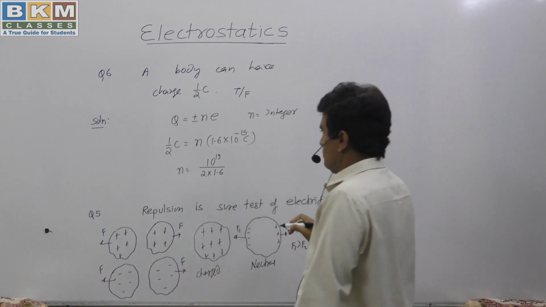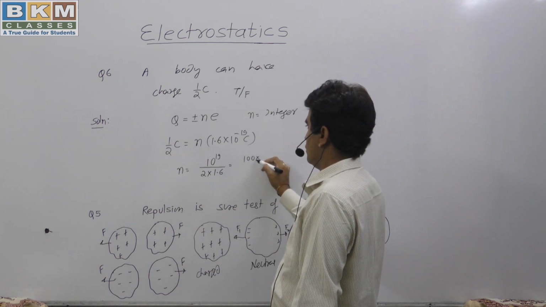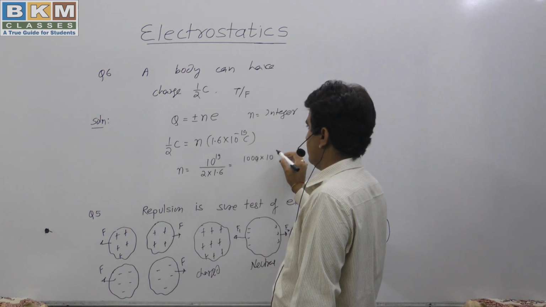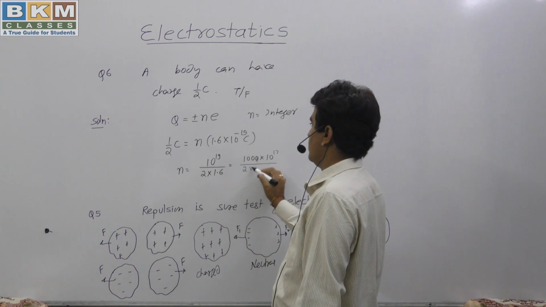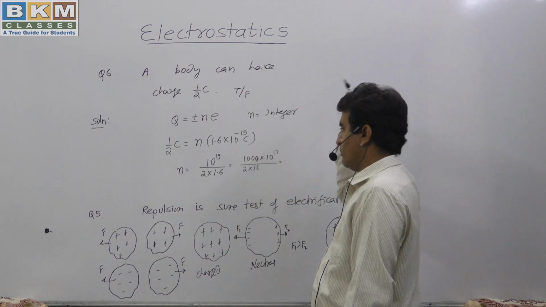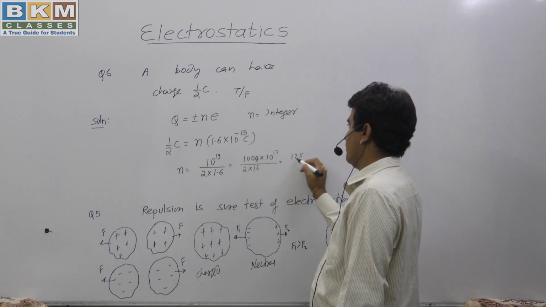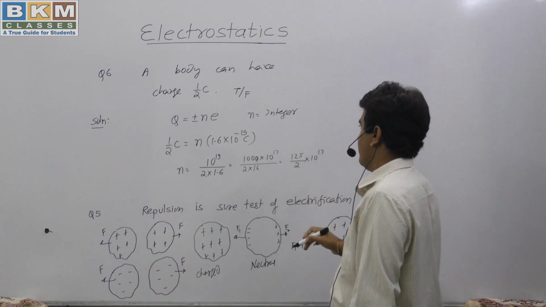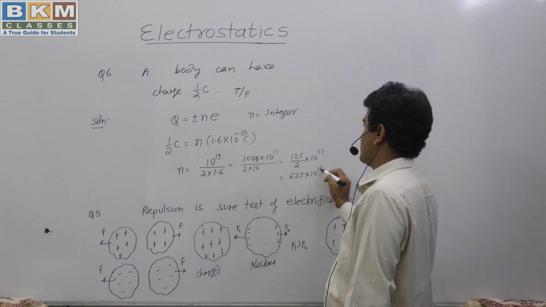This should be an integer. Simplifying, we get 1250 divided by 2, which is 625, into 10 to the power 16.